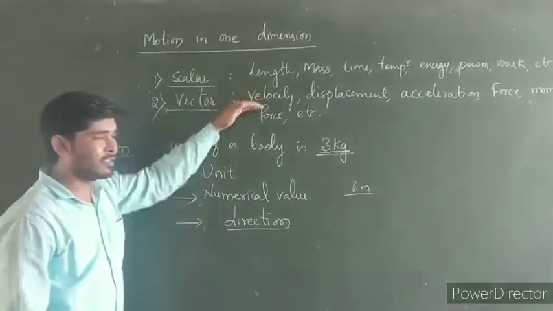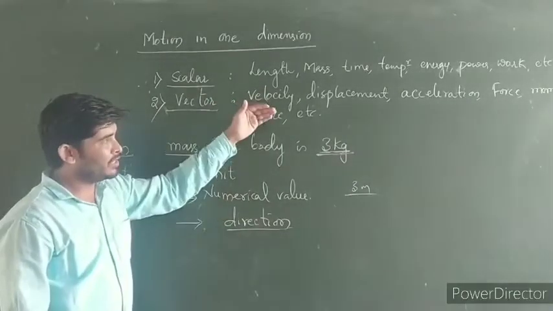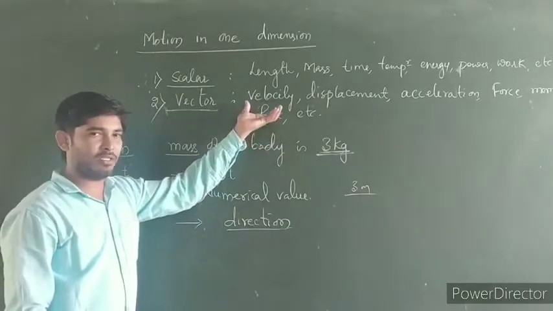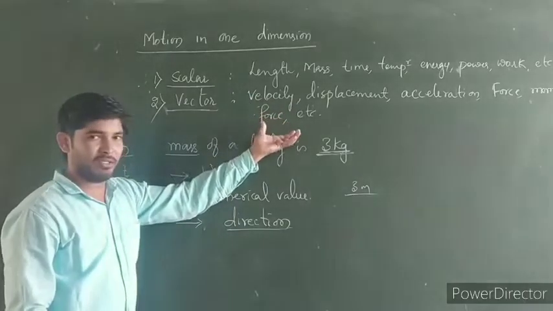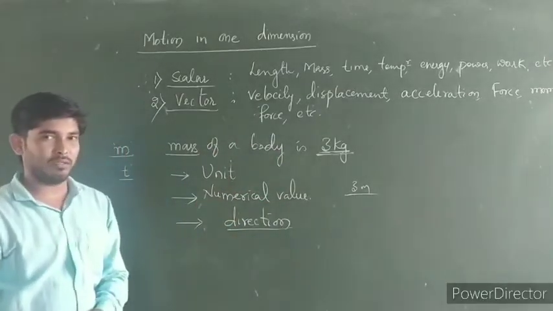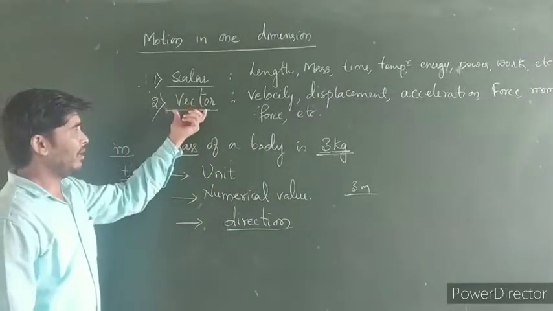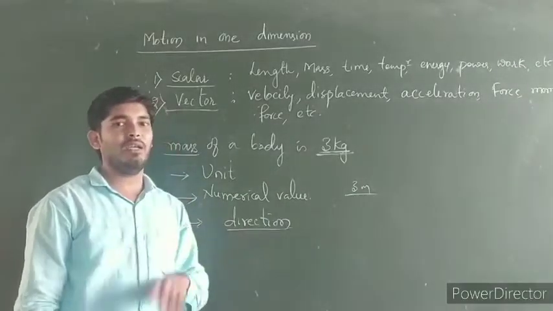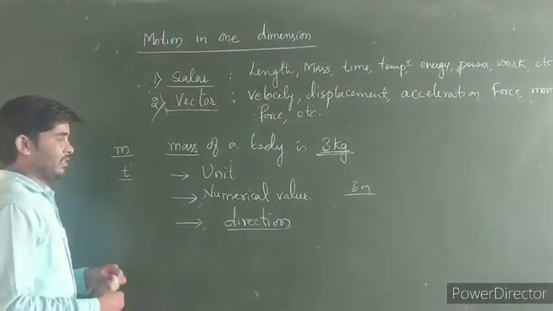Velocity has a specific direction, and so do displacement, acceleration, and the other examples I have written here. So vector quantities are expressed by both their magnitude as well as what? The direction.